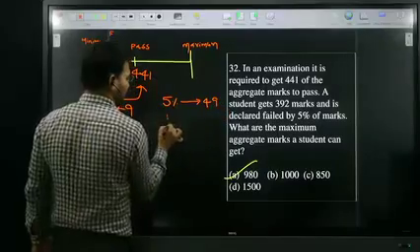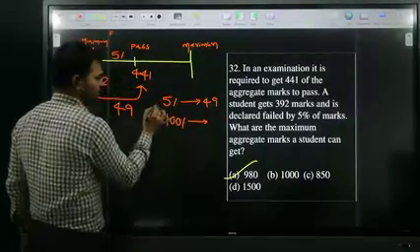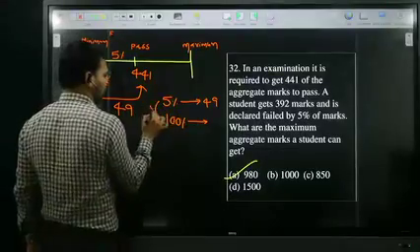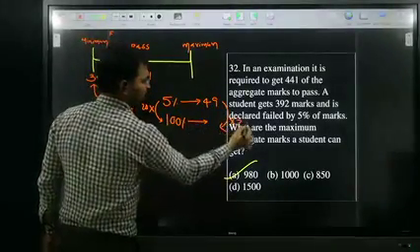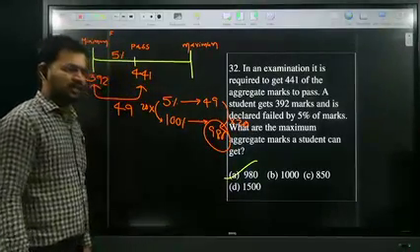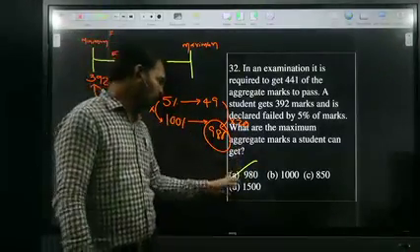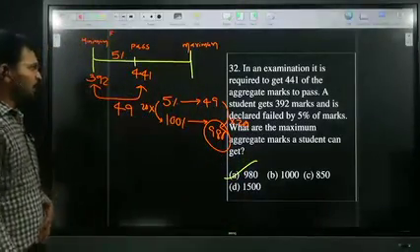Now I need what? 100 percentage is how much? 5 how many times 100? 20 times. Therefore 20 times of 49. So 20 times of 49 is how much? 980. Your option A is the right answer. All of you clear? Just make a note.